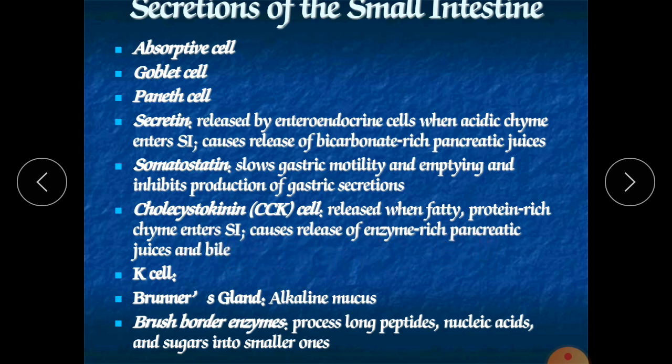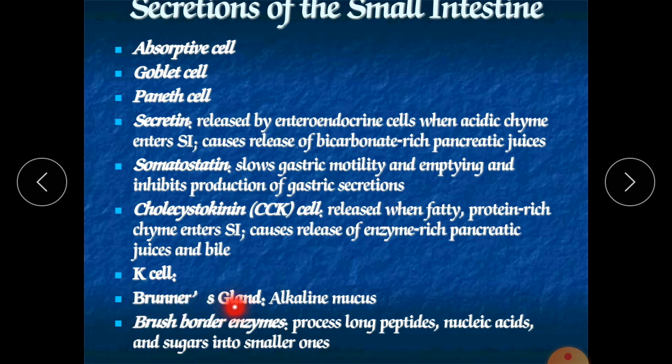Now next is the K cell. This K cell is also one of the enteroendocrine cells, and it releases an element called glucose dependent insulinotropic peptide, also called GIP. So it is an element which is secreted by the K cell.